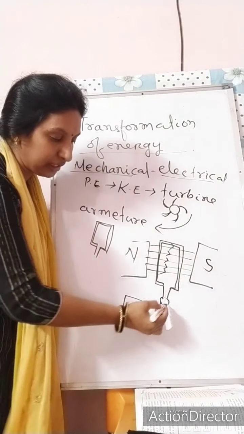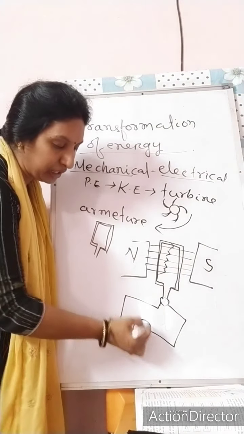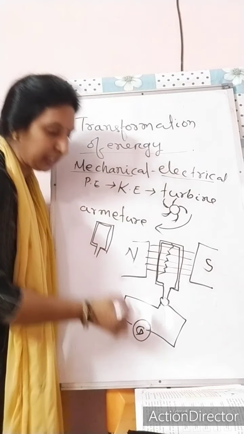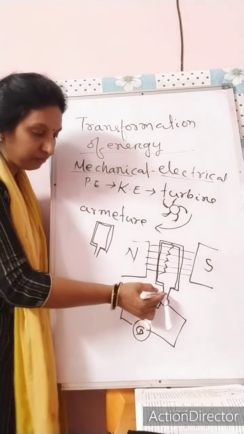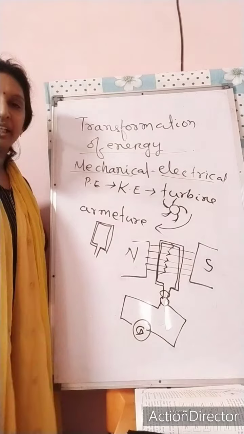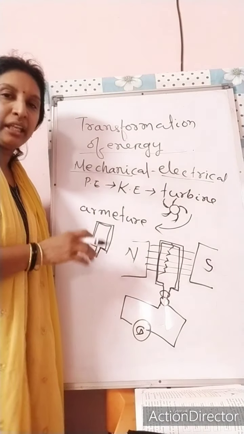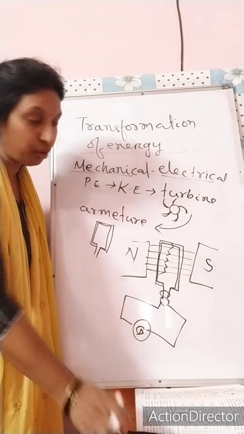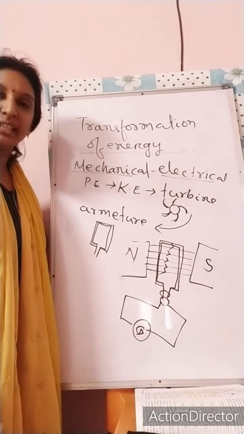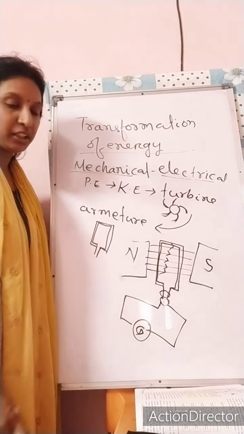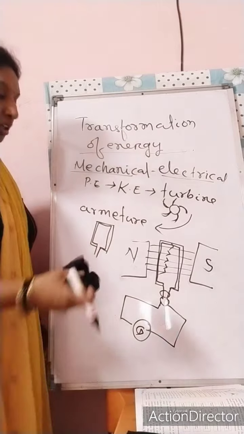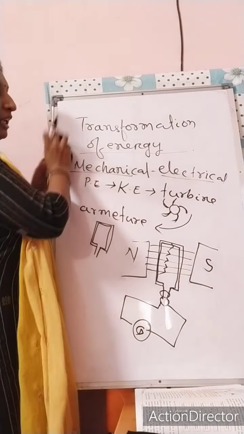If you connect this with a galvanometer, you can see current is created here. I am saying a limited thing, nothing more is given in your book. That is the electrical generator, where mechanical energy is converted into electrical energy.